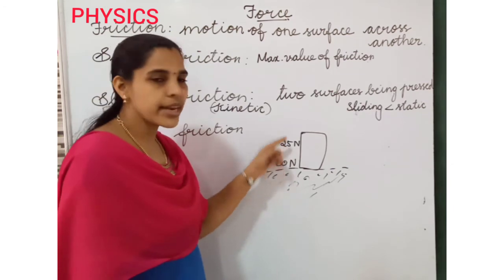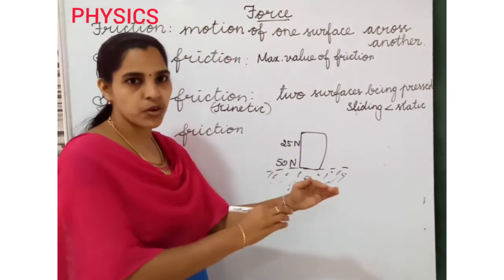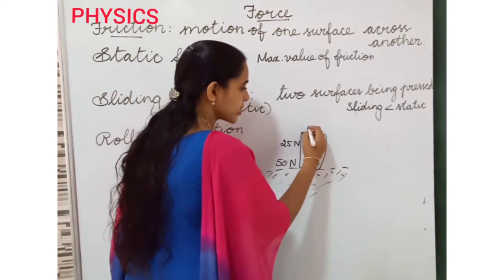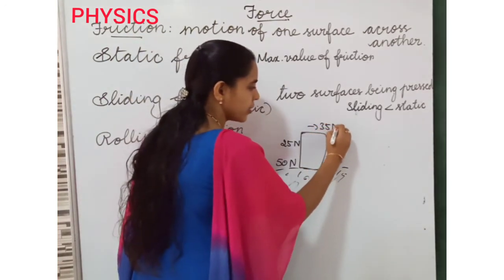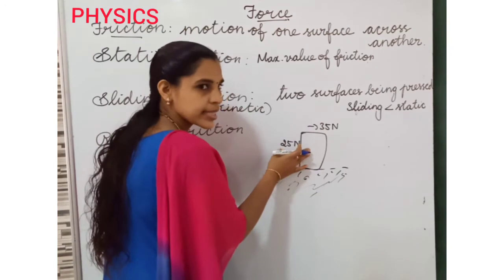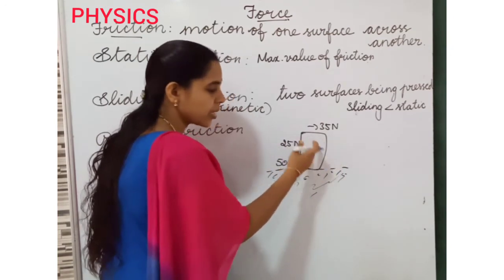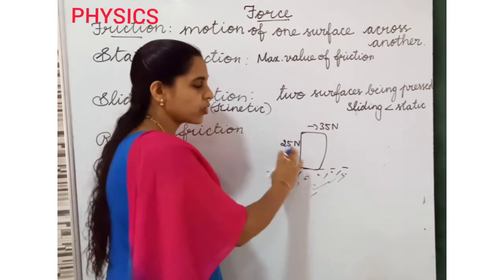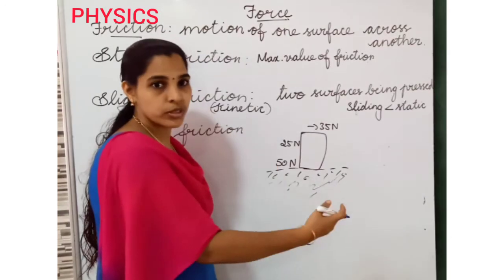Again I need to increase my force to move the washing machine. Now I am increasing to 35 Newton. Now the static force is 35 Newton. It still cannot move the washing machine.